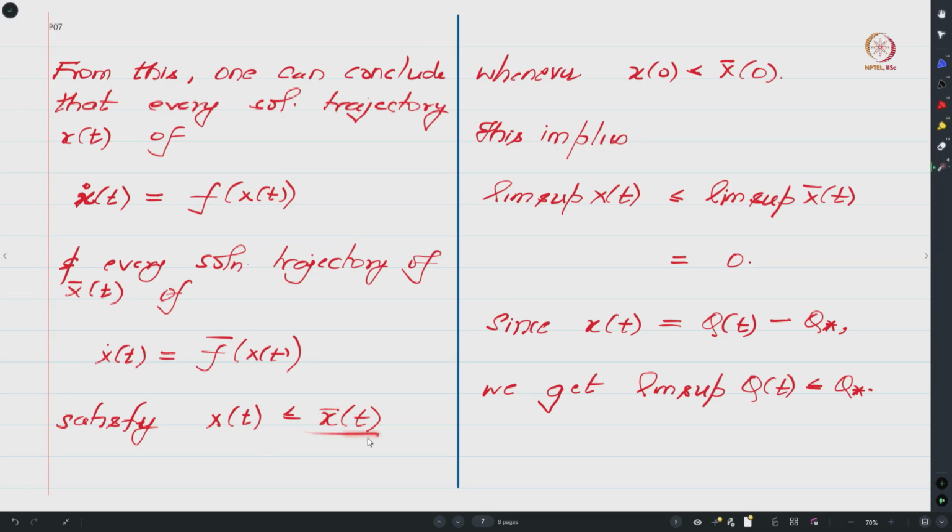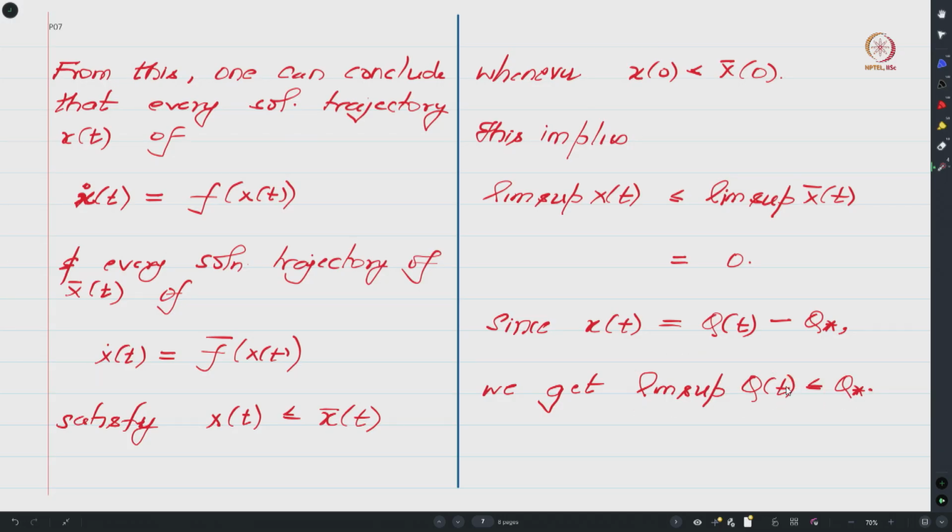And because x of t is upper bounded by x bar of t for every t bigger than equal to 0, one can conclude that the lim sup of x of t is upper bounded by the lim sup of x bar of t. However, we know that every solution trajectory of this ODE goes to the origin, hence this expression must be 0, from which, and using the fact that x of t is q of t minus q star, one can conclude that lim sup of q of t is less than equal to q star.